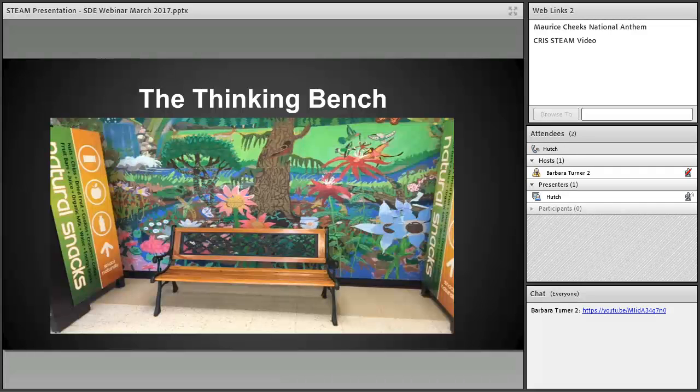It's a popular spot. You can't see the rest of the picture there, but there's a lot of traffic that takes place right there in our school building, so it gave us a chance to speak to a lot of people, students and adults, as they came through that area.